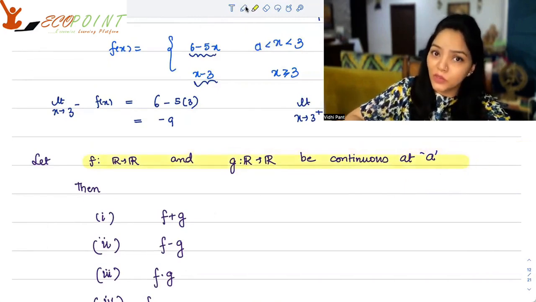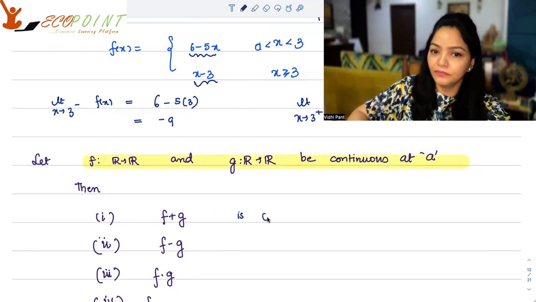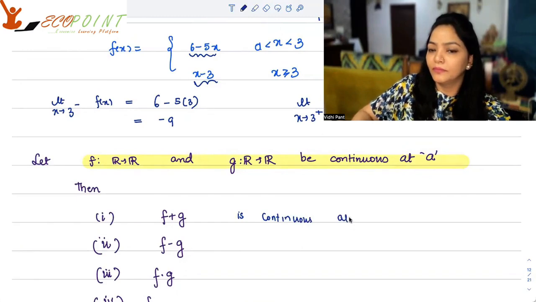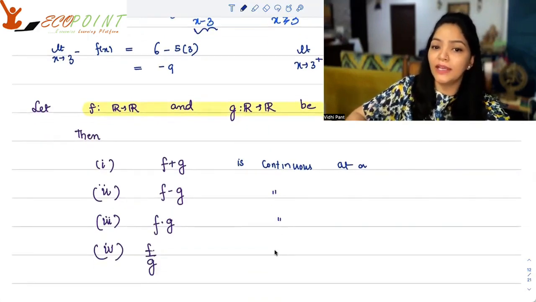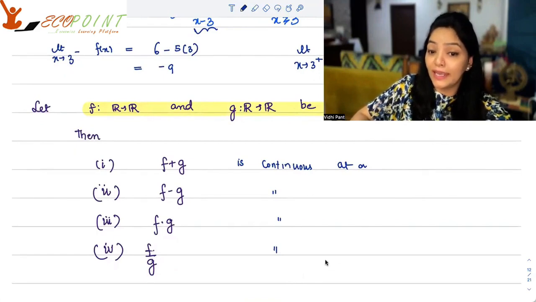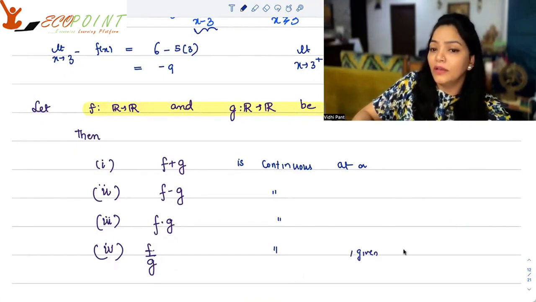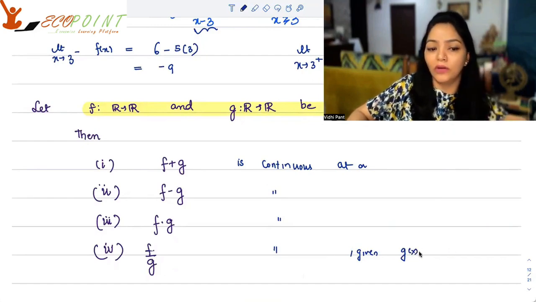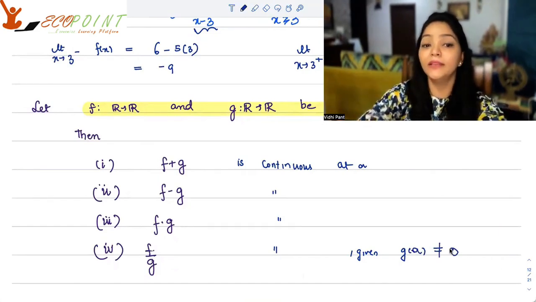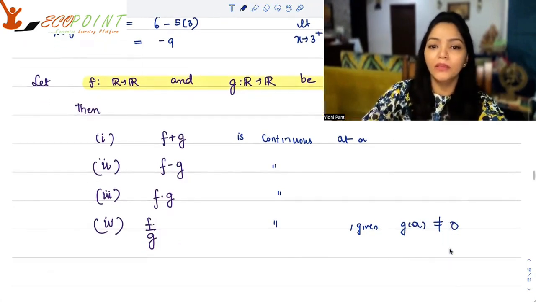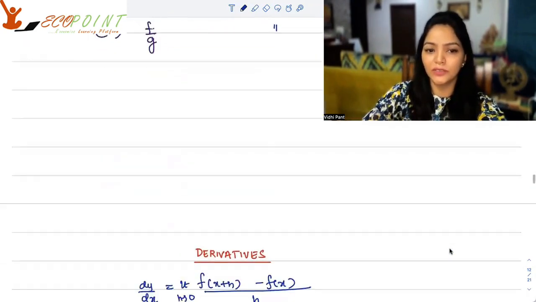Then f plus g will be continuous at a. f minus g will be continuous at a. f multiplied by g will be continuous at a. f upon g will also be continuous at a, given g of a is not equal to 0, because the moment g of a is equal to 0, there's a problem in the existence of f upon g. These are some important properties related to continuity.